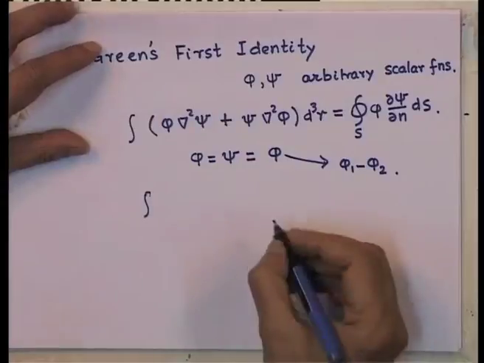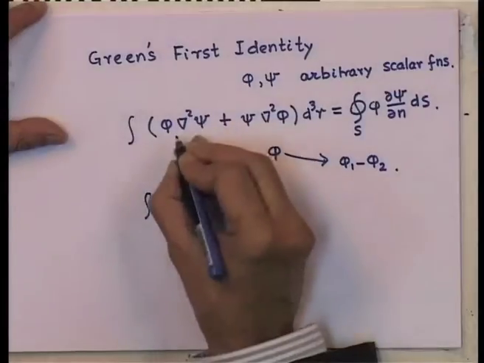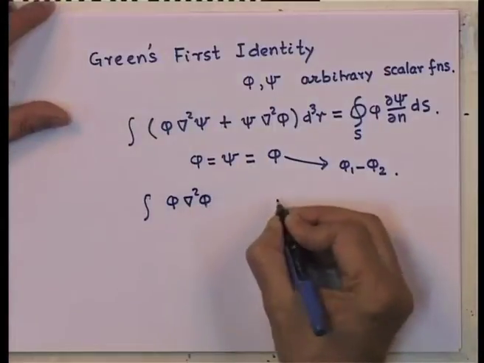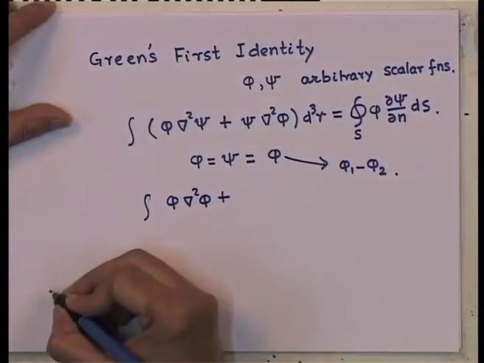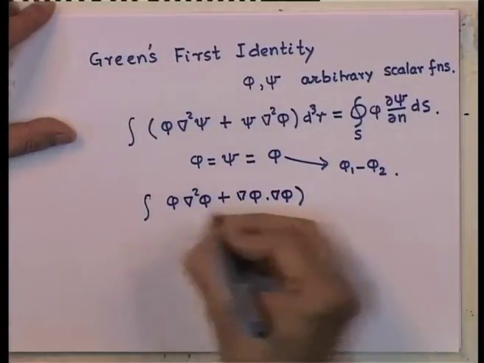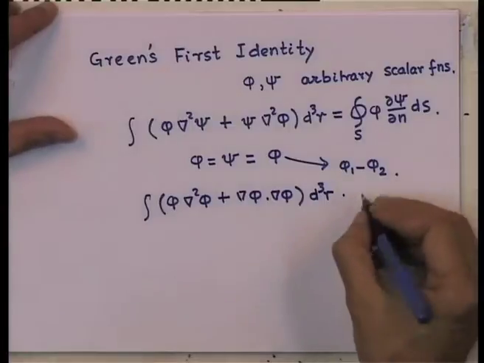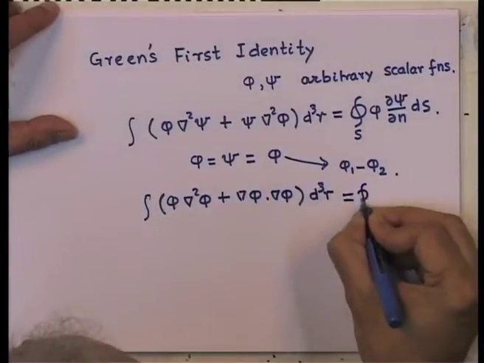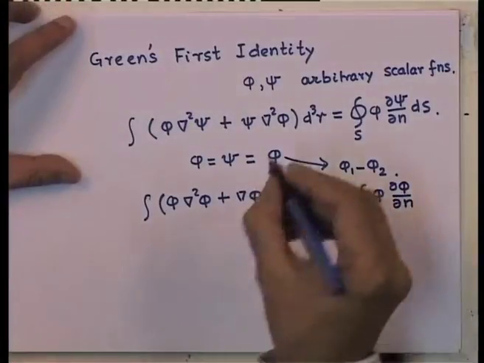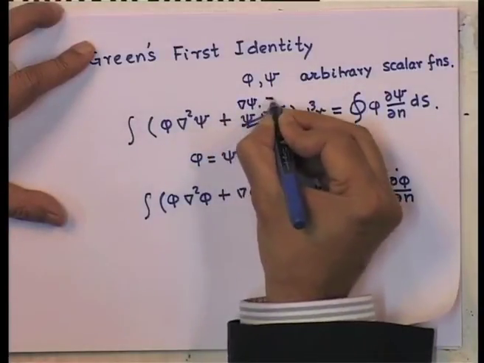So, what we get is phi del square phi plus del phi dot del phi d tau, that quantity is equal to the integral of phi d phi by d n. I made a small error here. This term should have been del psi dotted with del phi for the first identity.